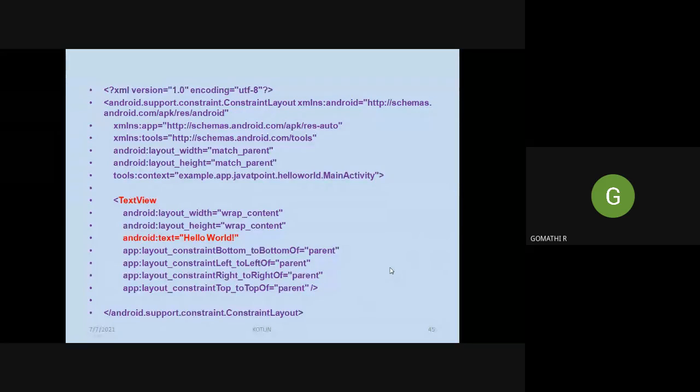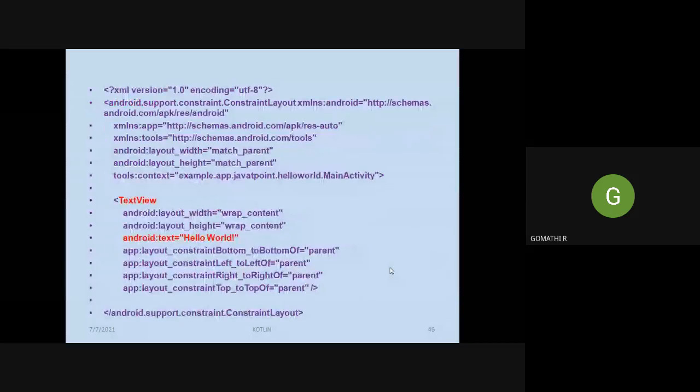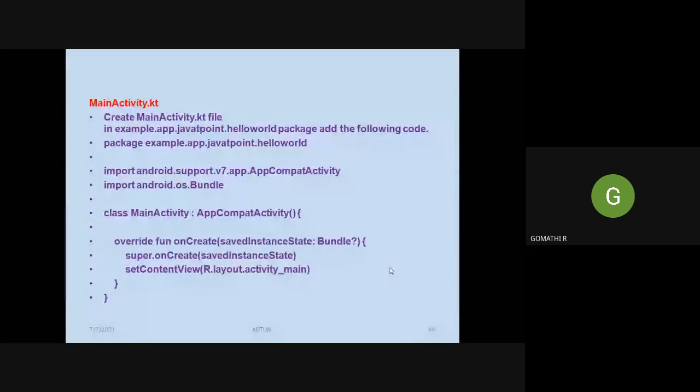And the other thing is the Kotlin file. This XML file is for your user interface design, and this is for your main program, that is, the language in which we are writing the program. We are writing it in the Kotlin language. So this is the main activity.kt. A file will be automatically generated. This .kt file and .xml file will be created automatically when you start with a new project.